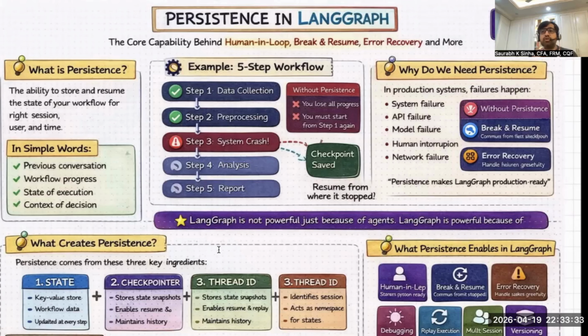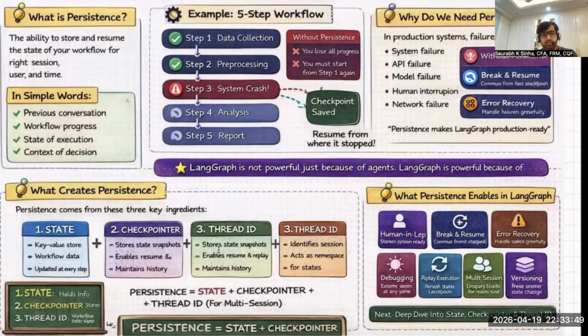Persistence comes from two core ingredients and one optional ingredient. The core ingredients are state and checkpointers. We discussed state before, but we never discussed checkpointers. And the optional but important ingredient, if you have multiple sessions or multiple users, is thread ID. So persistence technically is state, checkpointers, and thread ID for multiple sessions.